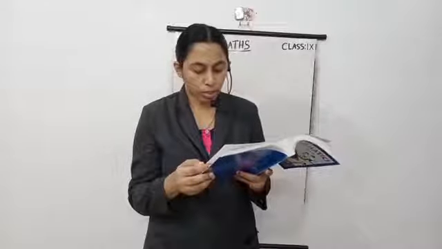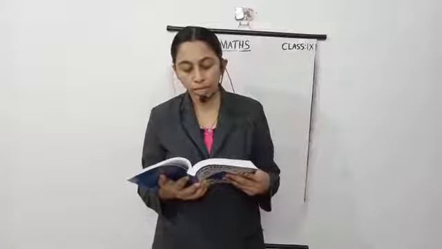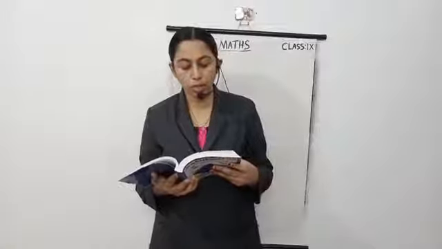And question 5. A study was conducted to find out the concentration of sulfur dioxide in the air in parts per million of a certain city. The data obtained for 30 days is as follows. Make a grouped frequency distribution table for this data with the class intervals as 0.00 to 0.04, then 0.04 to 0.08 and so on.